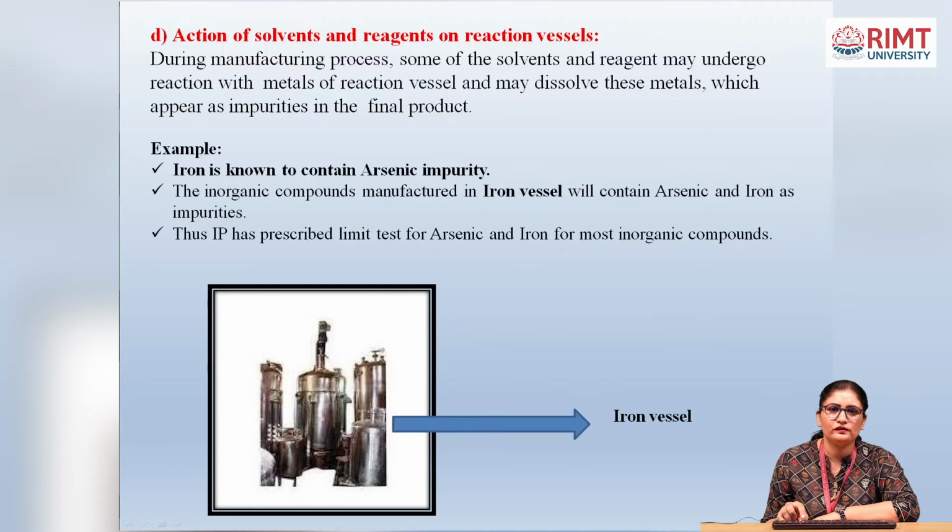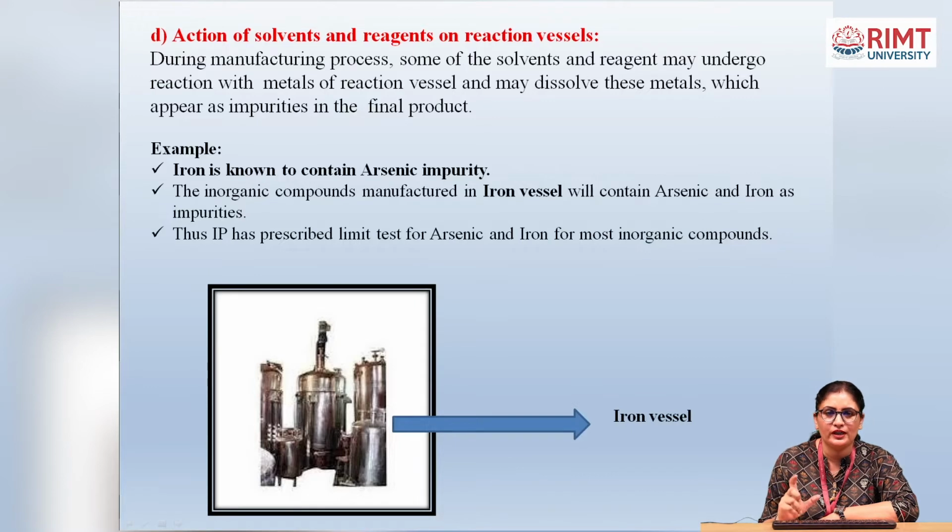Next one is the action of solvent and reagent on the reaction vessel. In this, the impurity is due to the reaction vessel, that is, what type of metal we are using for the vessel for the reaction. During the manufacturing process, some of the solvents and reagents may react with the metal of the reaction vessel and may dissolve these metals, which appear as impurities in the final product.